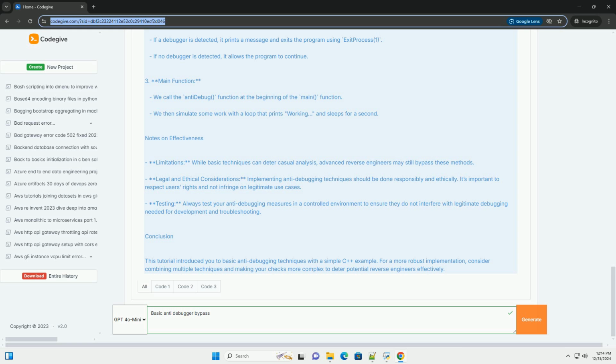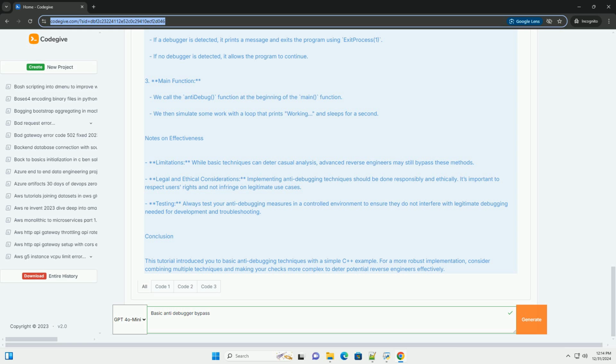Legal and ethical considerations. Implementing anti-debugging techniques should be done responsibly and ethically. It's important to respect users' rights and not infringe on legitimate use cases. Testing. Always test your anti-debugging measures in a controlled environment to ensure they do not interfere with legitimate debugging needed for development and troubleshooting.